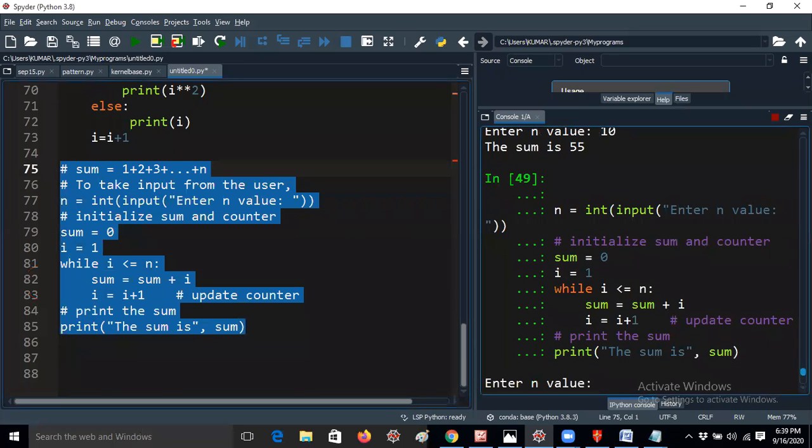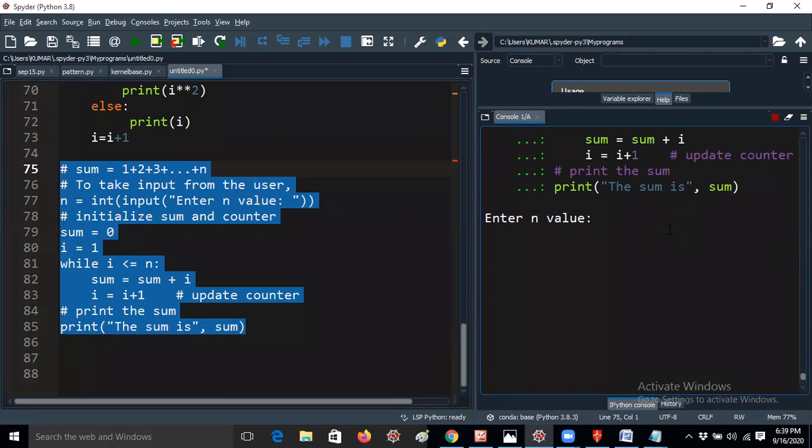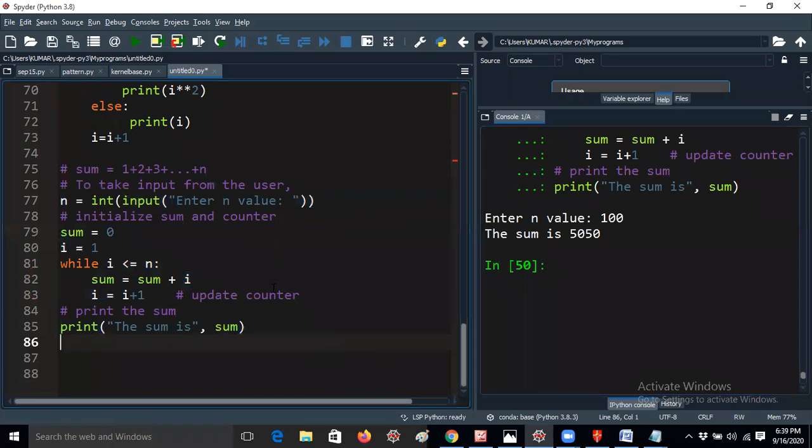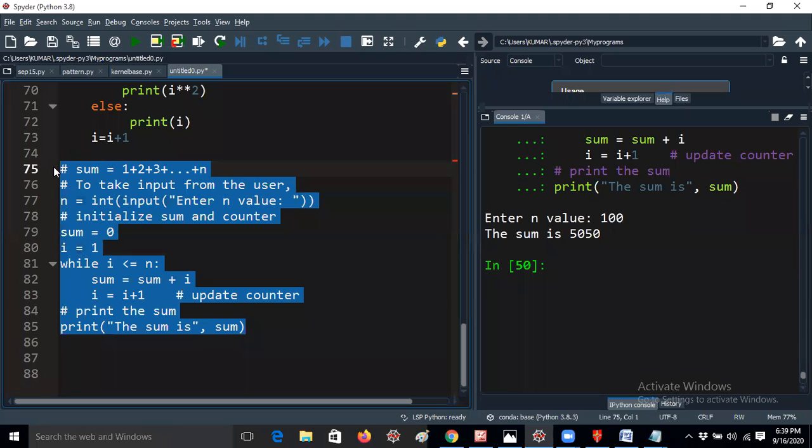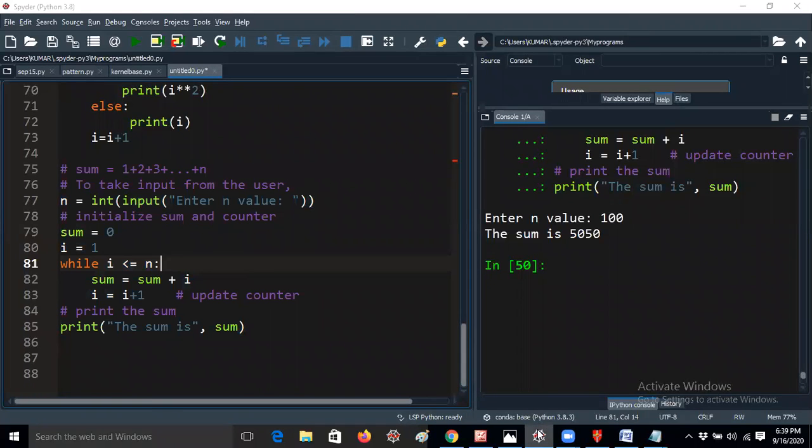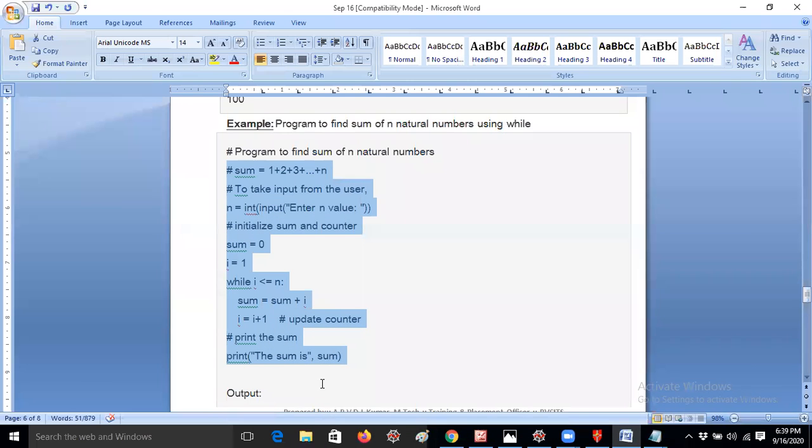So I'm giving 1 to 100 now. I'm getting 5050, you can check the number with the answer. You can do the same program using a for loop also, you can try. That's not an issue at all. So these are the concepts I would like to tell you today, and we have some more concepts.